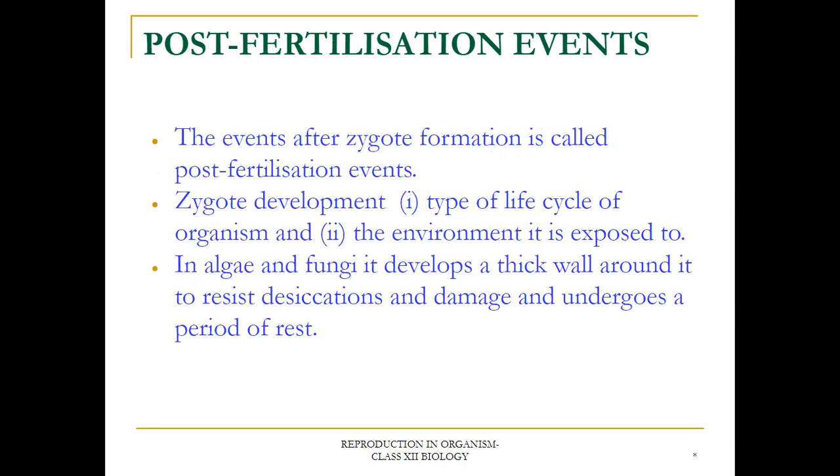Now, the events after zygote formation are called post-fertilization events. Zygote development depends on the type of life cycle of an organism and the environment it is exposed to. In algae and fungi, it develops a thick wall around it to resist desiccation and damage, and rests for a period of days.